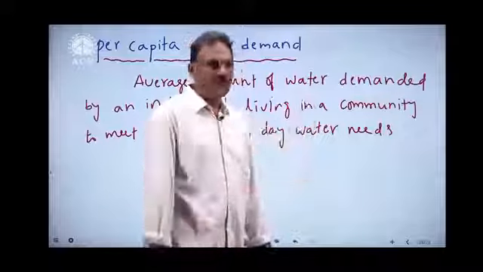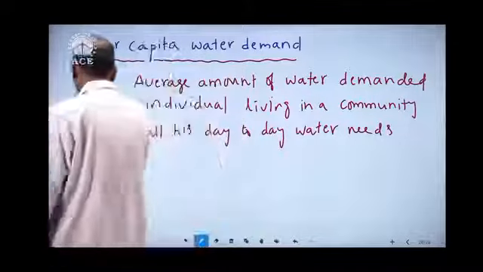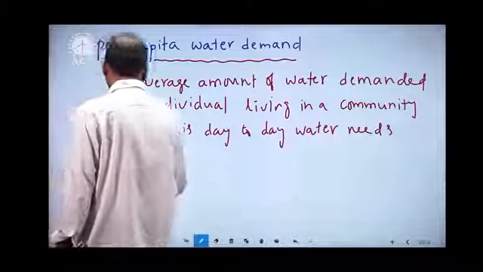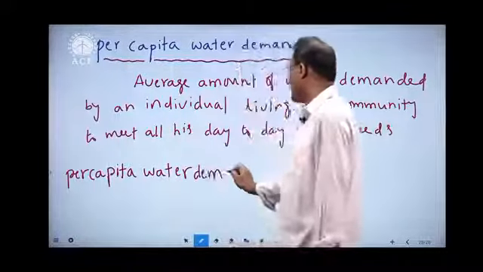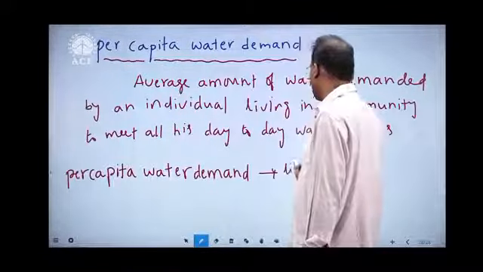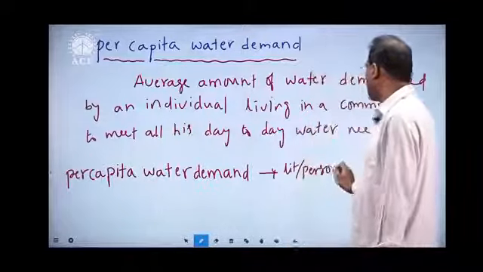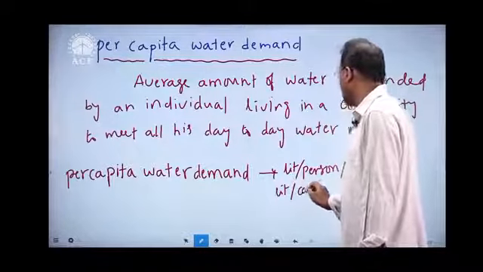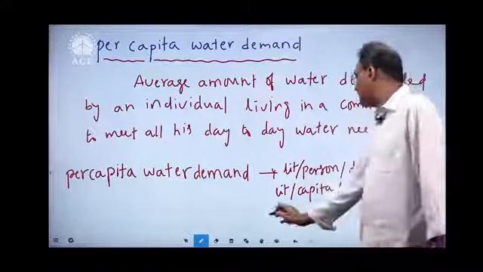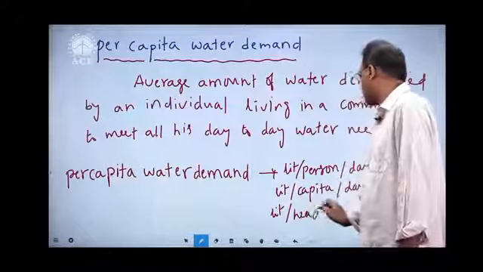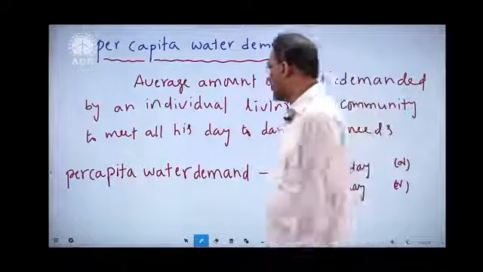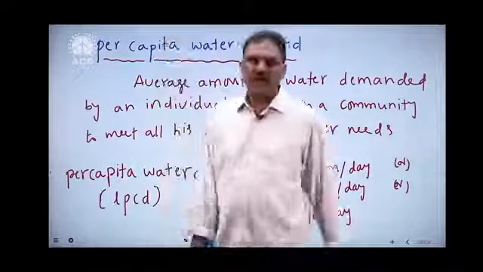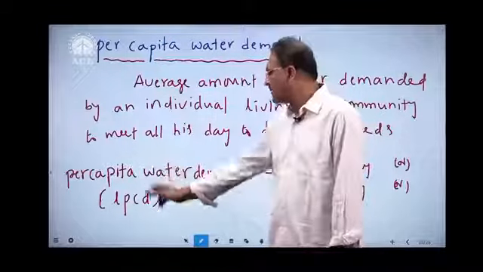From there we try to arrive at per capita water demand. We express this per capita water demand in terms of liters per person per day, or liters per capita per day, or liters per head per day. All are one and the same, and in shortcut we write it as LPCD. In the exam also they will give LPCD. LPCD is the unit for per capita water demand, liters per capita per day.